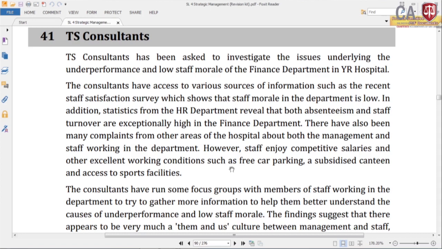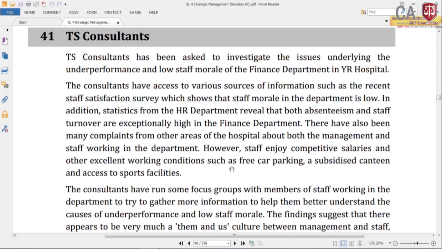This absenteeism and the staff turnover are symptoms of employee dissatisfaction. That means they are not happy. There have also been many complaints from other areas of the hospital about both the management and staff working in the department. However, staff enjoy competitive salaries and other excellent working conditions. Look at this point. Now, employees are leaving, right? Then they take more leaves. But look at the next sentence given. However, staff enjoy competitive salaries. That means salary is good. That means this hygiene factor is fulfilled.